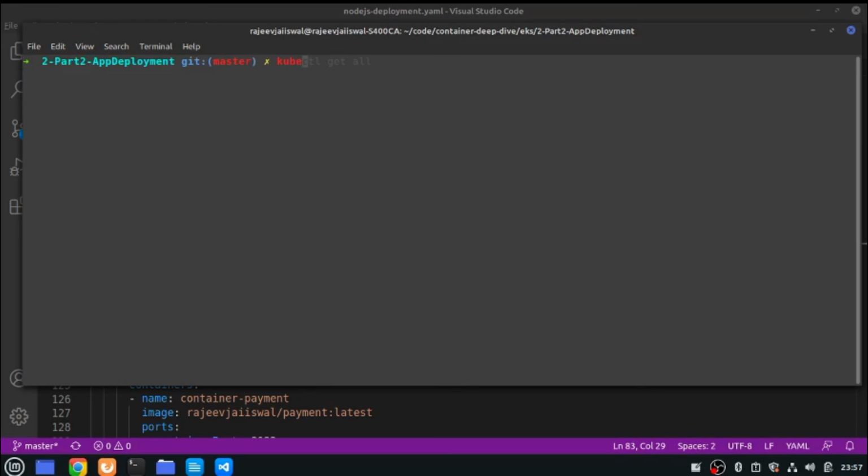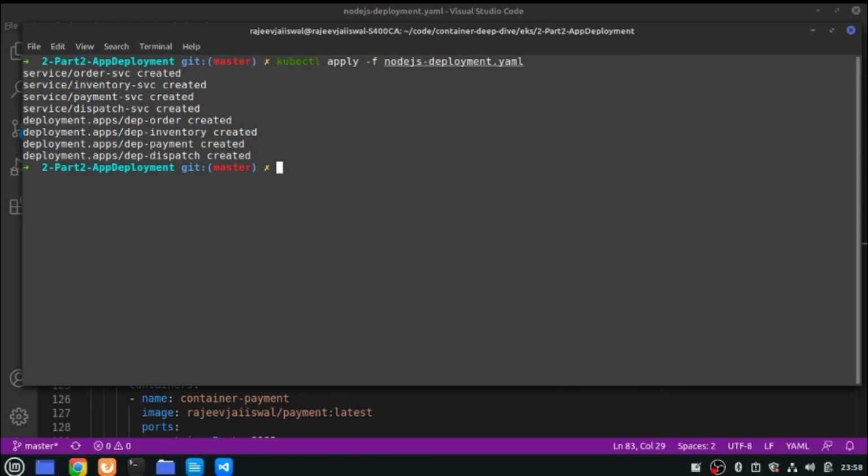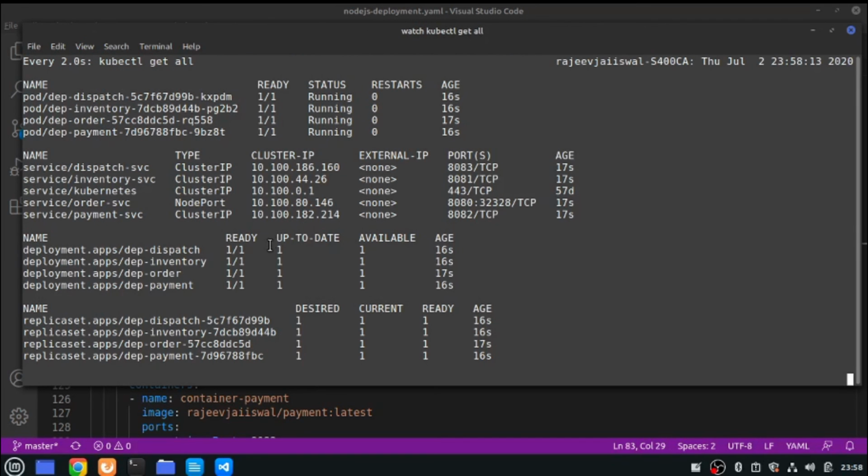Same command, apply -f. Name is different, so I shall be using node deployment. And done. It's as simple as that. If your deployment file is created correctly and if you have done the mapping correctly, the deployment in Kubernetes is pretty fast. Let me use the watch command to see if everything is deployed. Yep, it's running. I've given 1 pod, the replica set is given 1, but as and when required, you can go and change it. There's a command available. We'll see in some time.